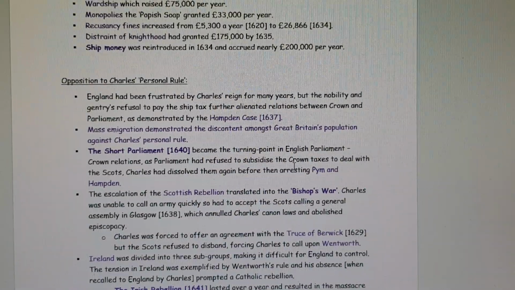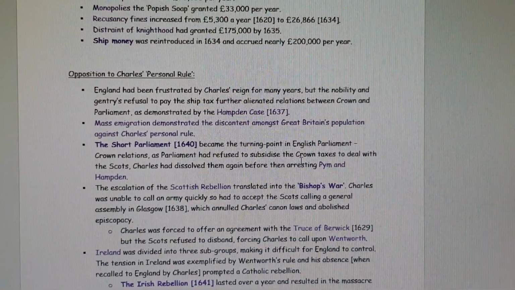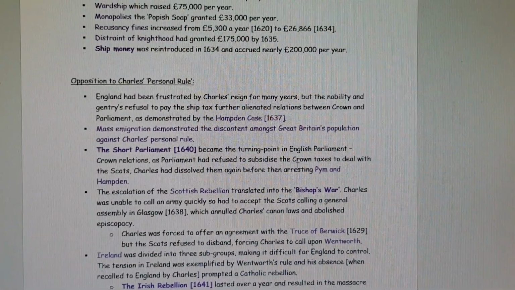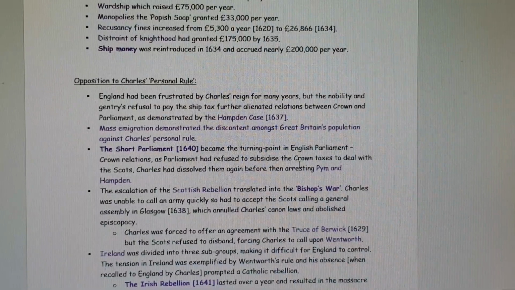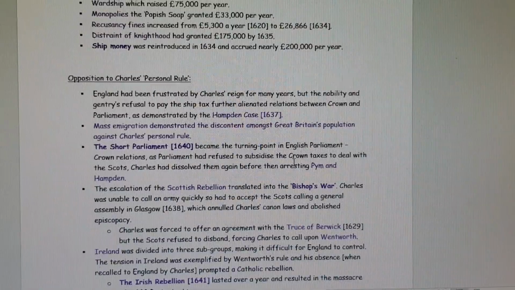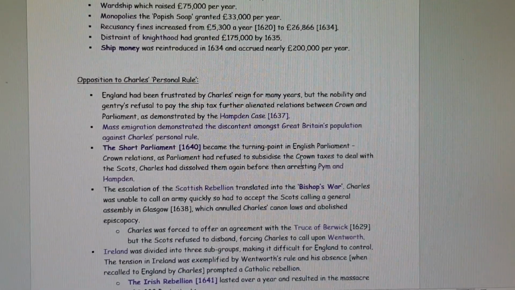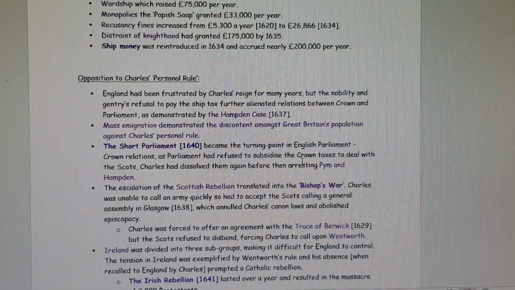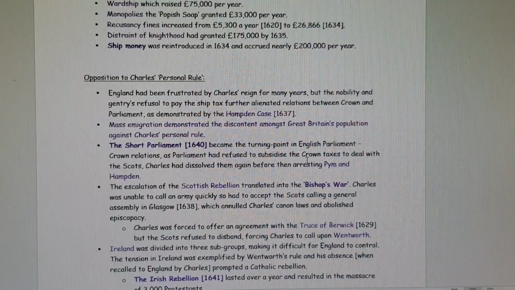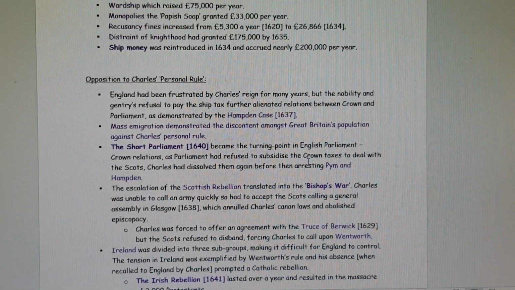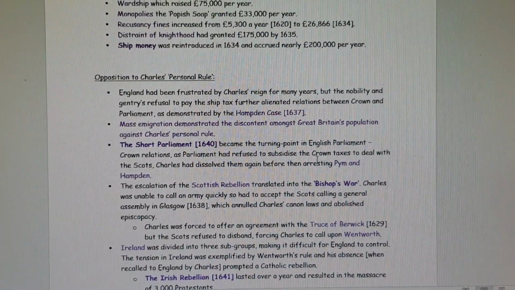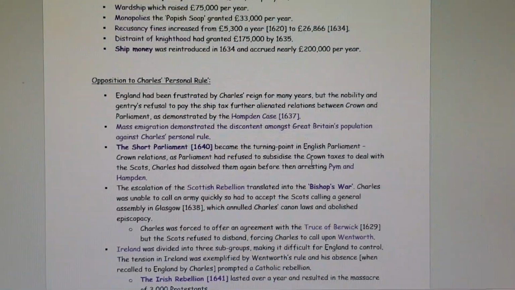Likewise, there was an indirect opposition to Charles's reign through mass immigration, which demonstrated the discontent amongst Great Britain's population against Charles's personal rule. We had a mixture of skilled workers, so the gentry immigrated, some of the nobility immigrated, even common folk were able to flee to certain countries abroad because they did not agree with Charles's personal rule. Hampden and some associates were going to flee to America before the Short Parliament was called. And the loss of skilled workers obviously has a very detrimental impact on the economic structure of England at this time.